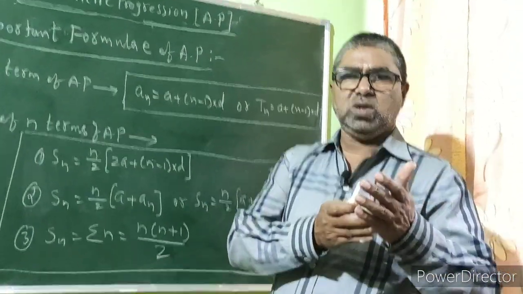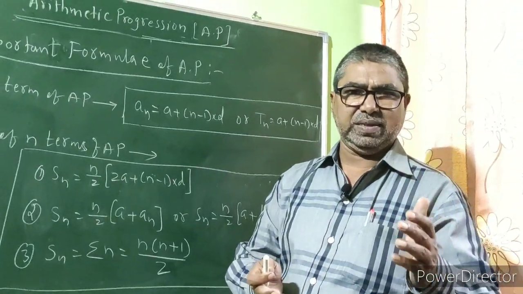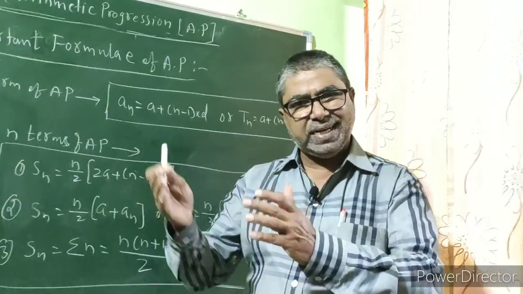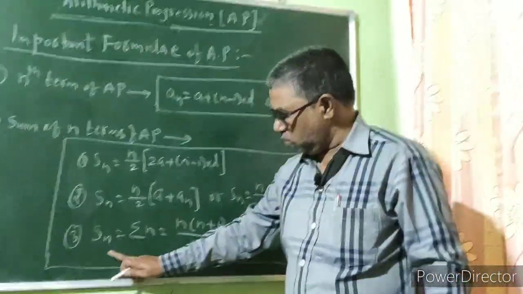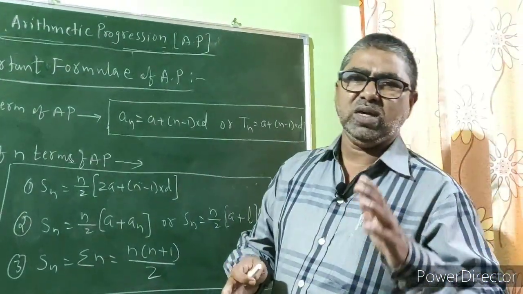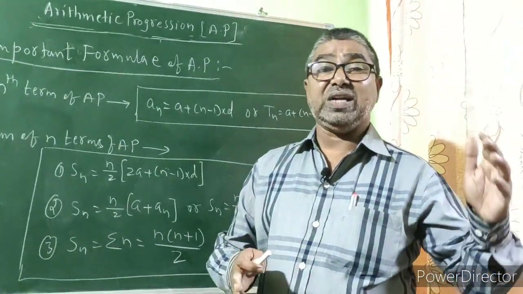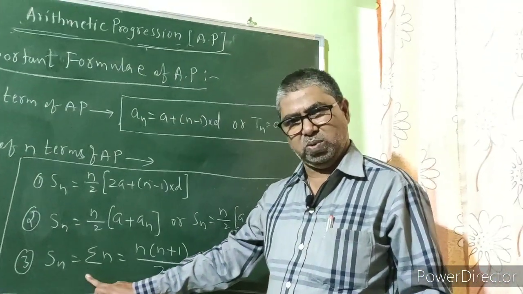For example, find the sum of the first 20 natural numbers. To solve this example, you have to apply the third formula. In the same way, find the sum of the first 100 natural numbers. So you have to apply this formula.